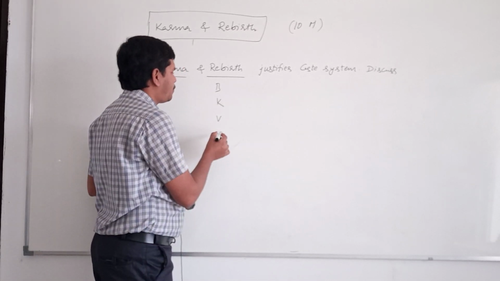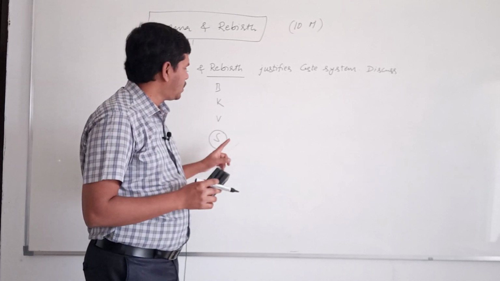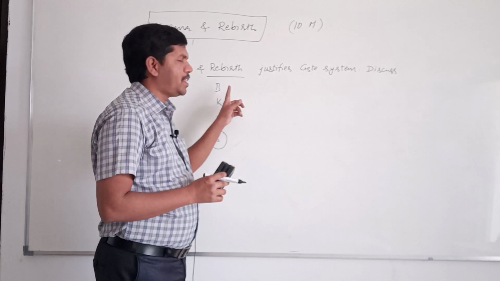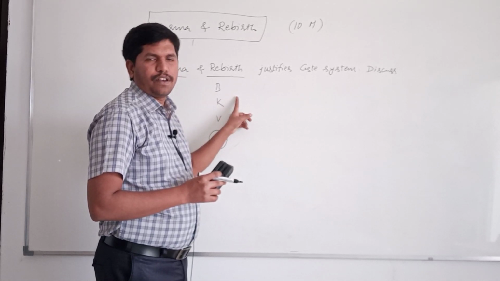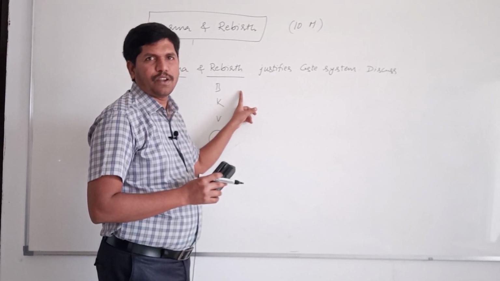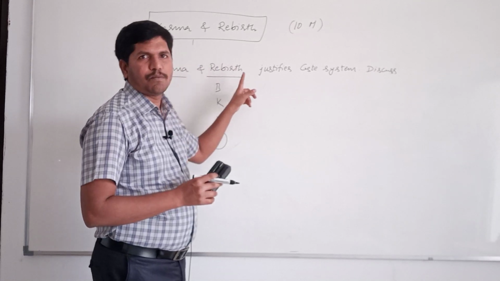Then you have to explain that the lower caste people, even though they faced a number of disabilities imposed by the higher caste, never revolted against the dominance of the higher caste. Why? Because of the concept of karma and rebirth.